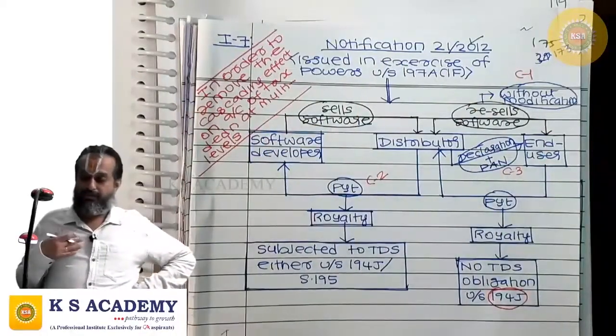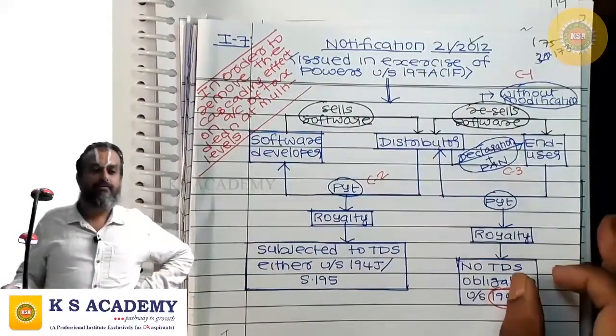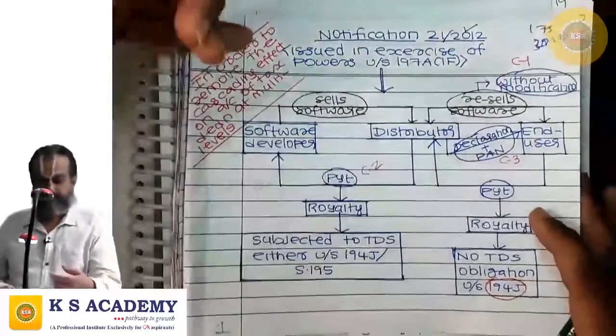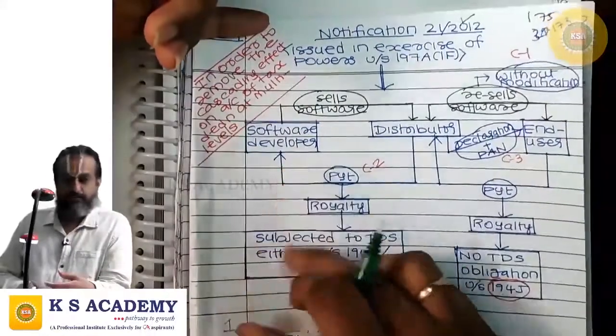So now I am going to discuss notification 21/2012. See this.